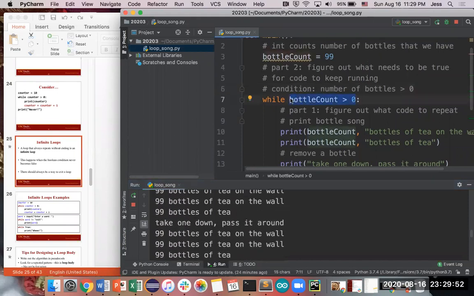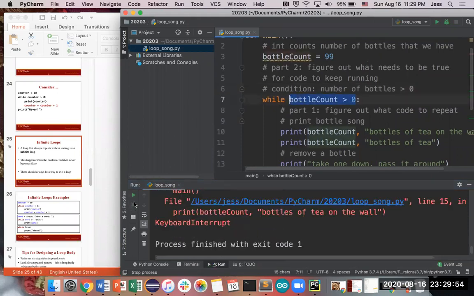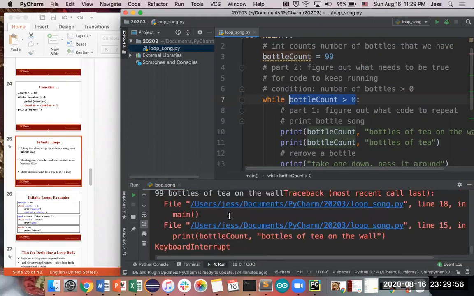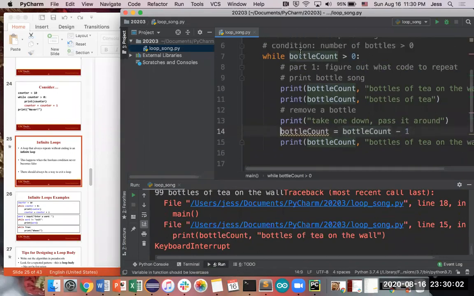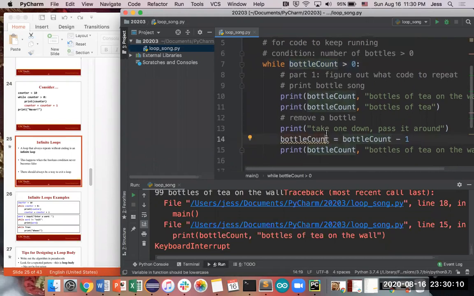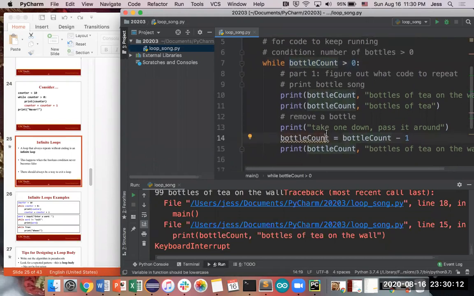This loop will run forever until you hit stop in PyCharm. But your user's not always going to be able to hit stop in PyCharm, so you need to not do stuff like this. Make sure there's always a way for this condition to eventually be false, which we do by subtracting from bottle count over and over again until bottle count is equal to 0.